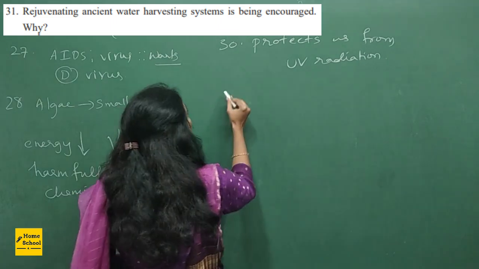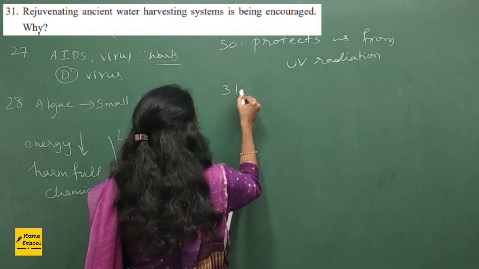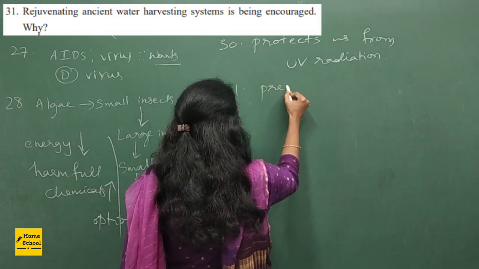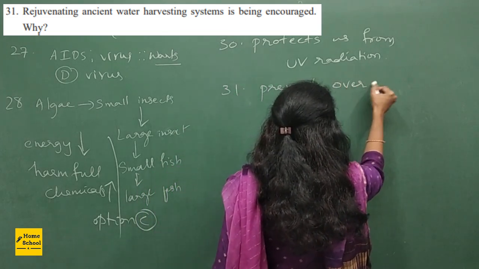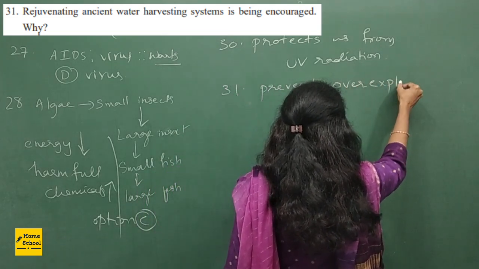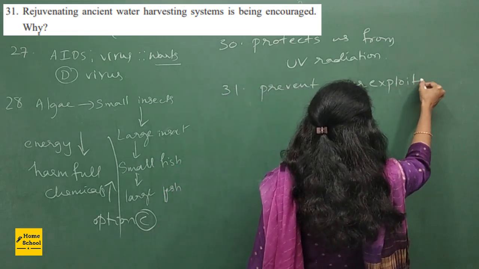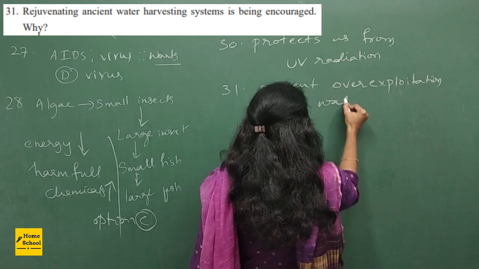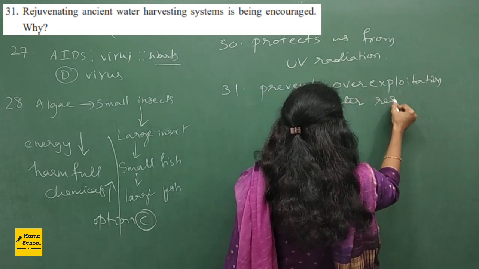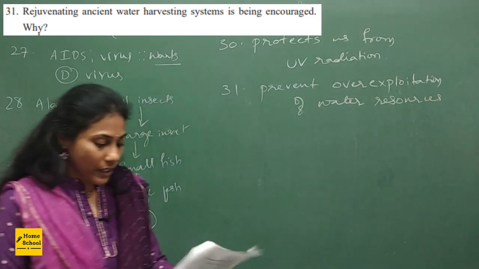It is to prevent. Okay, so I am writing the answer for 31st question. It is to prevent over exploitation. Over exploitation, that means damaging. Okay, over exploitation of water resources. So this sentence you can write as the answer.